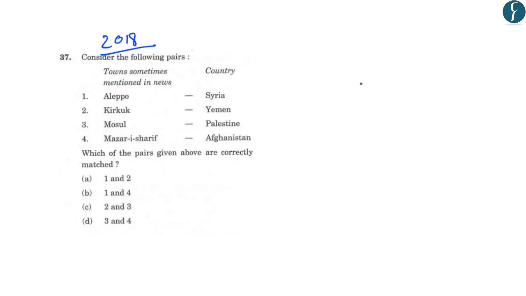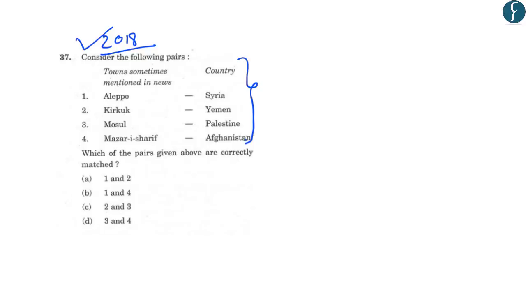And if you look at this question that was asked in the preliminary examination of 2018, it is again related to important locations which were in the news, and all these locations were in the news because of various conflicts that are going on in these regions. So that is why such news articles which are related to various conflict zones are extremely important for us from the preliminary examination point of view.